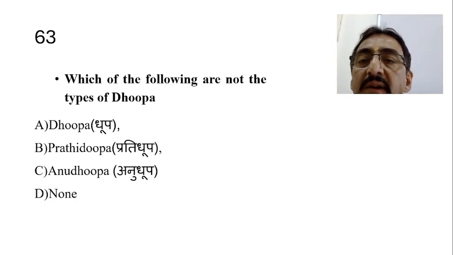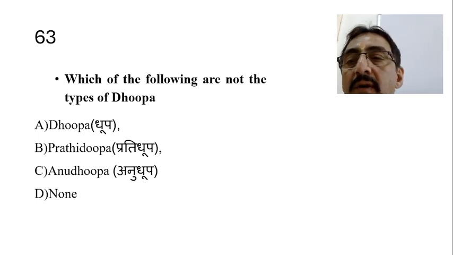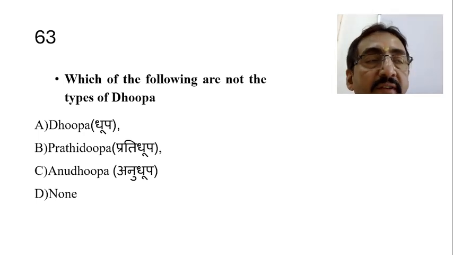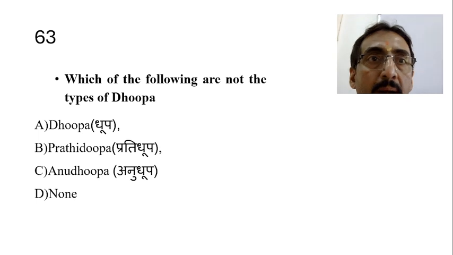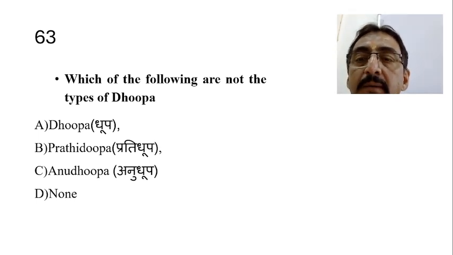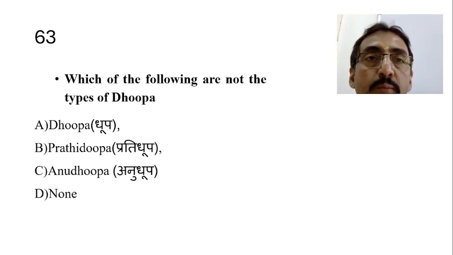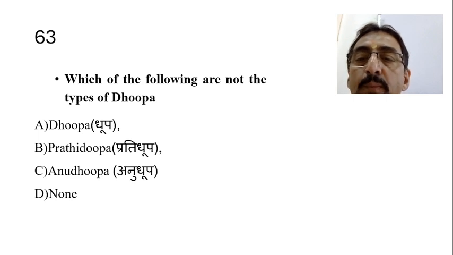Which of the following are not the types of dupa? It's not like Virechanika dupa, Snehika dupa, etc. Different types of dupas are there. One is dupa mentioned by Kashyapa. Then Kashyapa also mentioned another option, Pratidupa. Another option is Anudupa. So in the Dupana chapter, this classification is there.